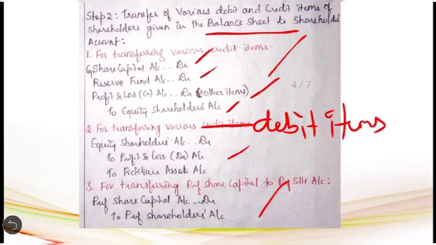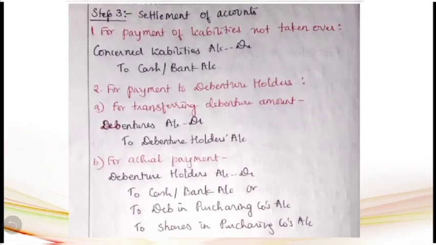So now the entry will be equity shareholders account debit to profit and loss account to fictitious assets account. So these are the three entries we come across in the second step, that is while transferring the debit and credit items to the shareholders account. Then the third step is with regard to settlement of accounts.